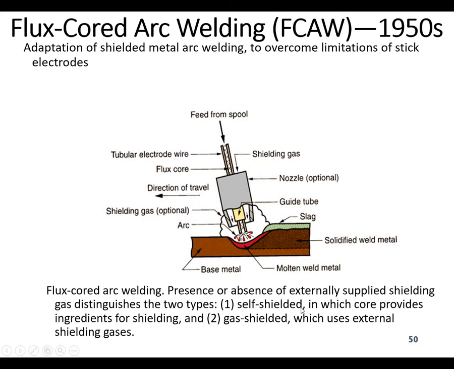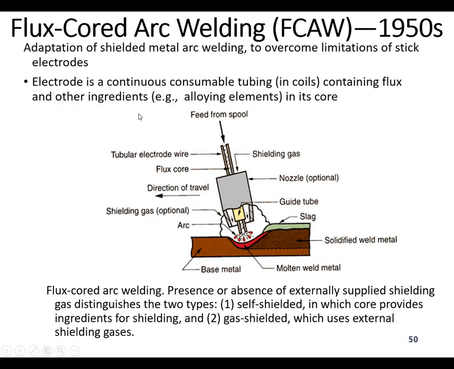So there are two types: self-shielded, in which the core provides ingredients for the shielding, and the second one, gas shielded, which uses an external shielding gas source. So it depends, but the shielding is here. You can see a shielding gas is being used from the nozzle, and here the guide tube is being used to feed the wire from the spool, and you can see here the slag is being formed.